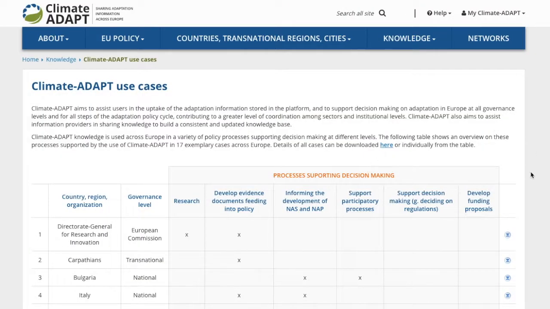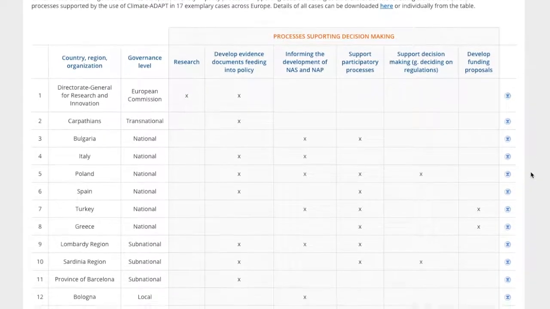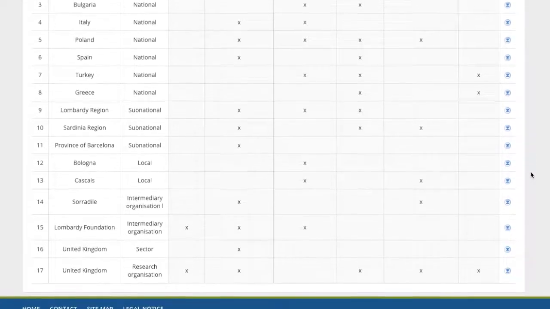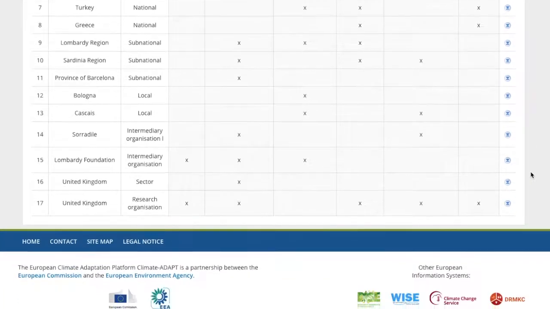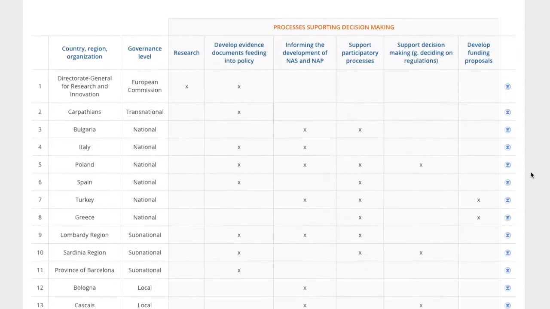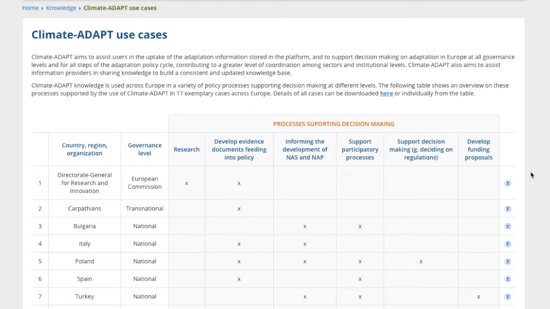This page explains how Climate Adapt has assisted users in the uptake of the adaptation information stored in the platform to support decision-making on adaptation in Europe at all governance levels and for all steps of the adaptation policy cycle, contributing to a greater level of coordination among sectors and institutional levels.